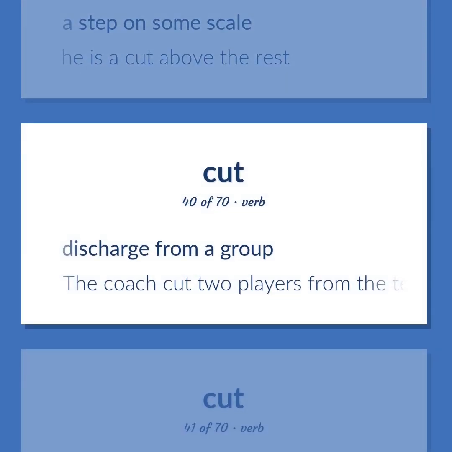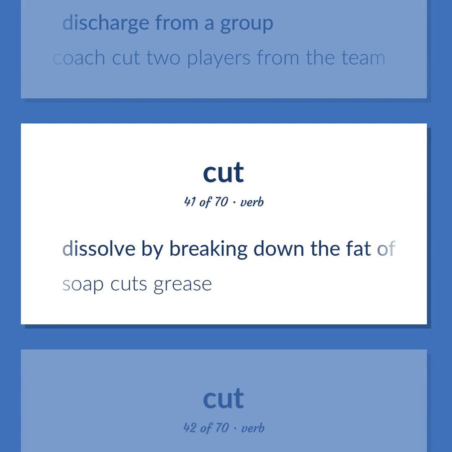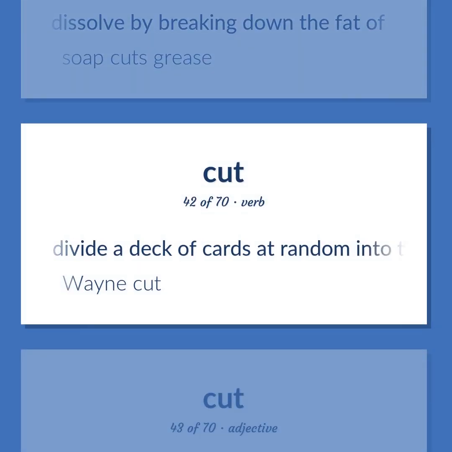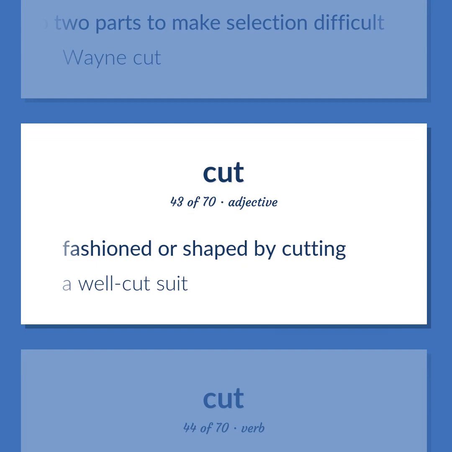Discharge from a group. The coach cut 2 players from the team. Dissolve by breaking down the fat of. Soap cuts grease. Divide a deck of cards at random into 2 parts to make selection difficult. Wane cut. Fashioned or shaped by cutting. A well-cut suit.